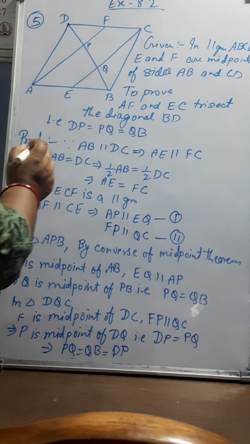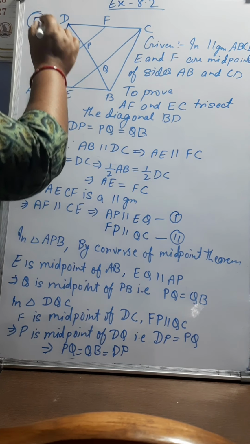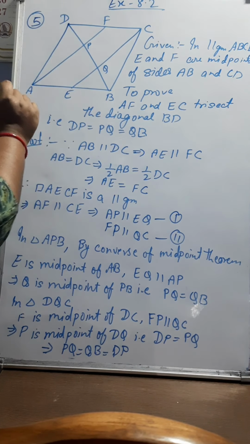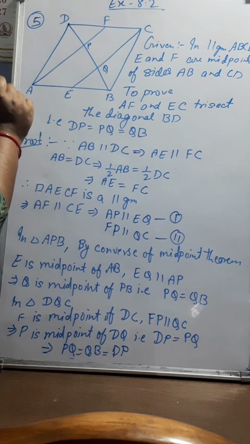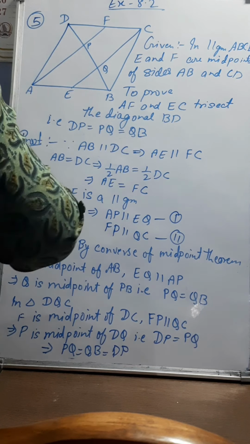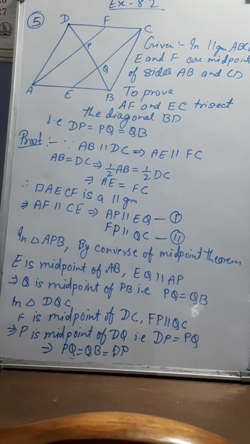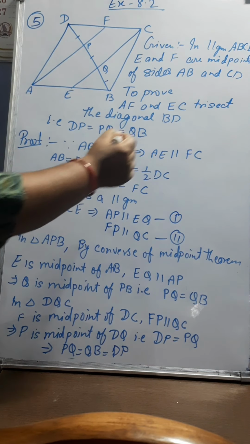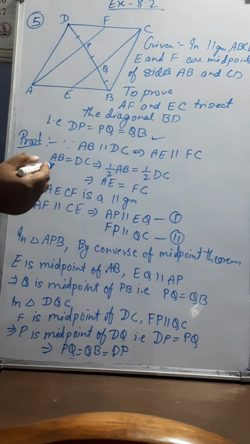Question number 5 says, in a parallelogram ABCD, E and F are the midpoints of the sides AB and CD respectively. We have to show that the line segments AF and EC trisect the diagonal BD. This means we have to show that DP is equal to PQ is equal to QB, which I have written here. Now you see here properly.